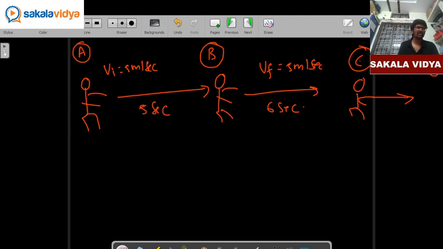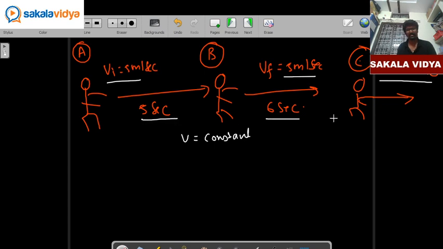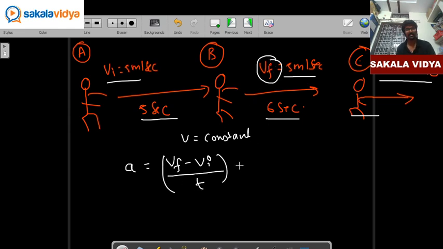So guys, look here, his velocity is 5 meter per second, 5 meter per second, 5 meter per second, which means velocity is constant but time period is different. So according to our basic formula, acceleration is nothing but rate of change of velocity, which means final velocity minus initial velocity divided by time. So in this case his final velocity is 5 meter per second, where his initial velocity is 5 meter per second, divided by some time period of 5 seconds.